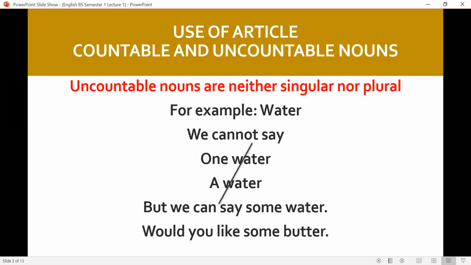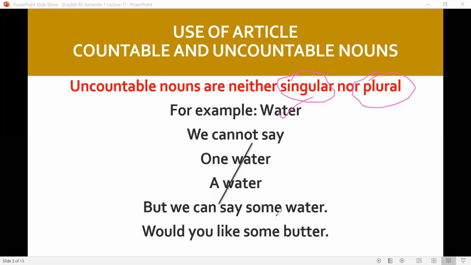Uncountable nouns are neither singular nor plural. They are just nouns. For example, water. We cannot say one water or a water. It means with uncountable nouns, we cannot use article or numeral.